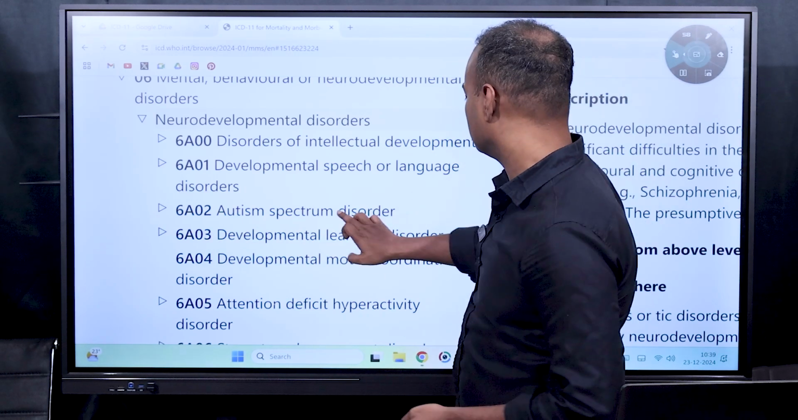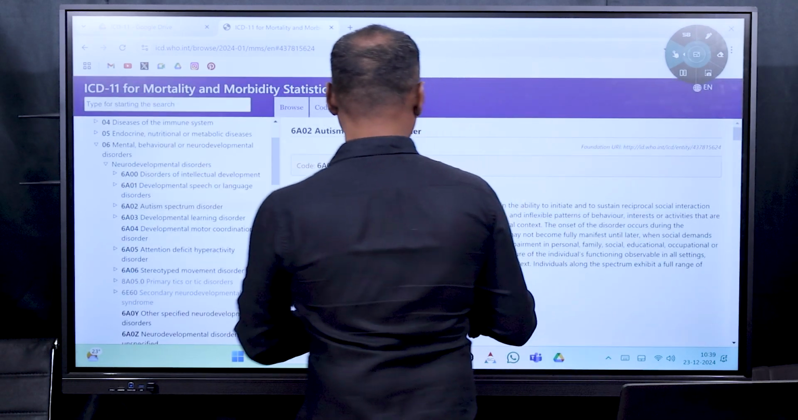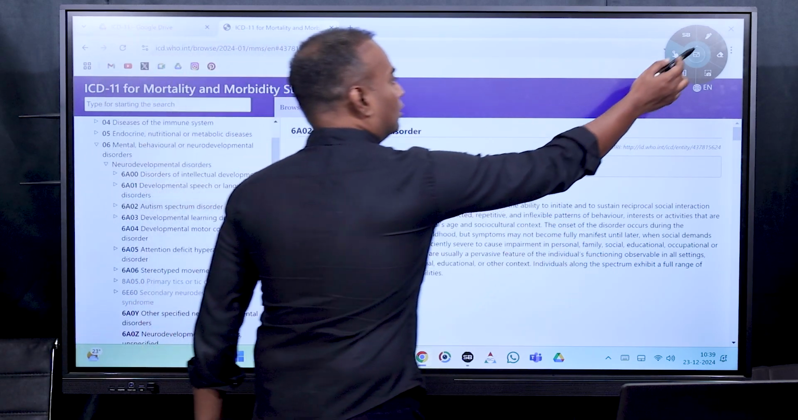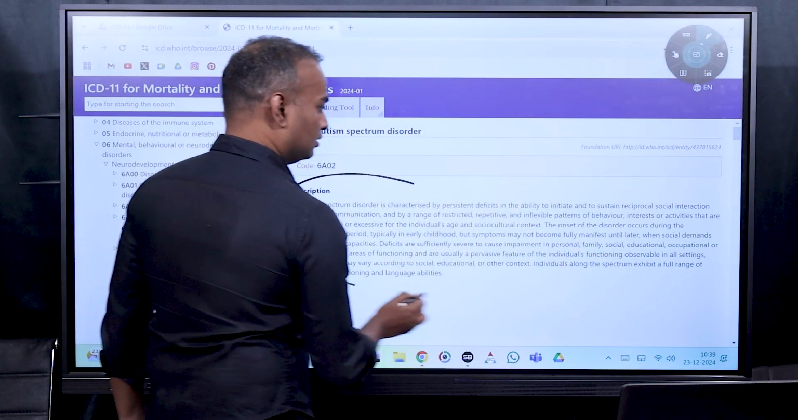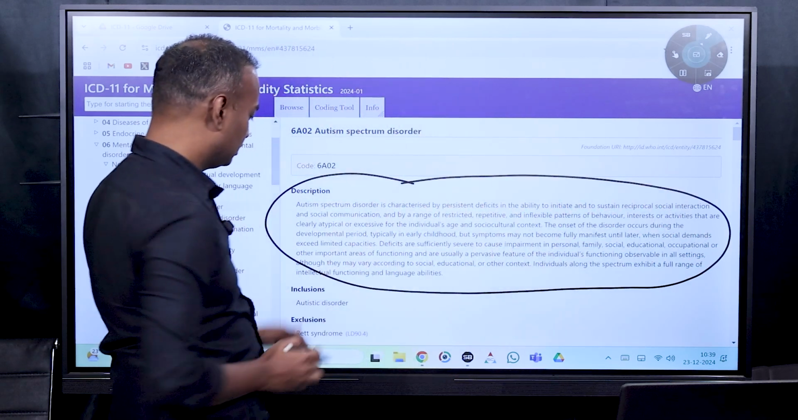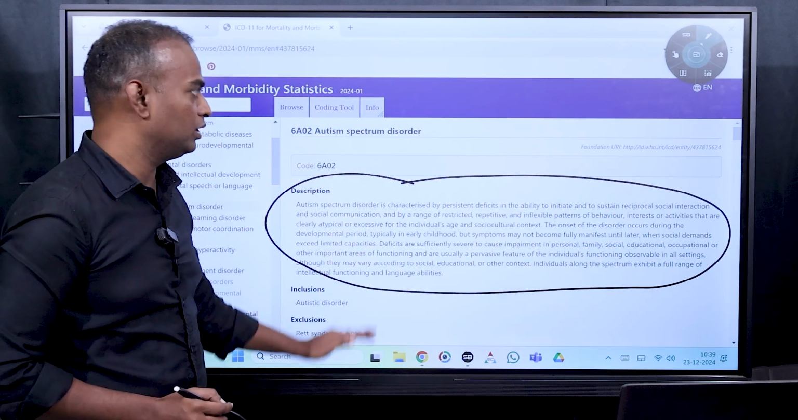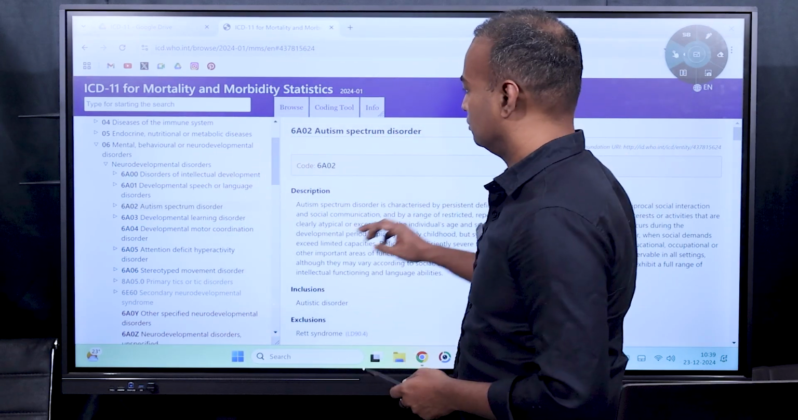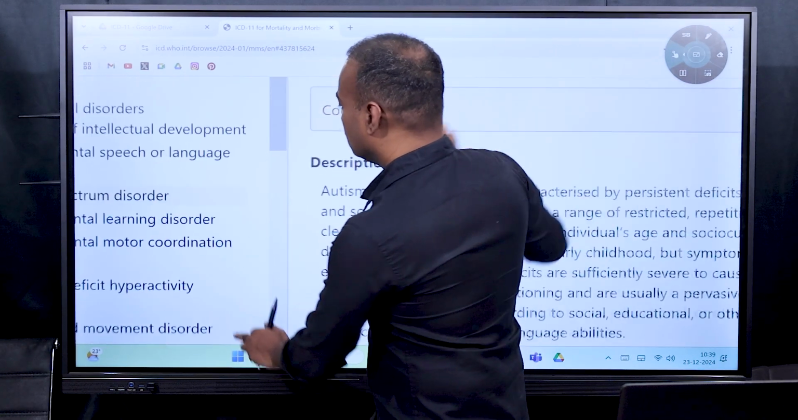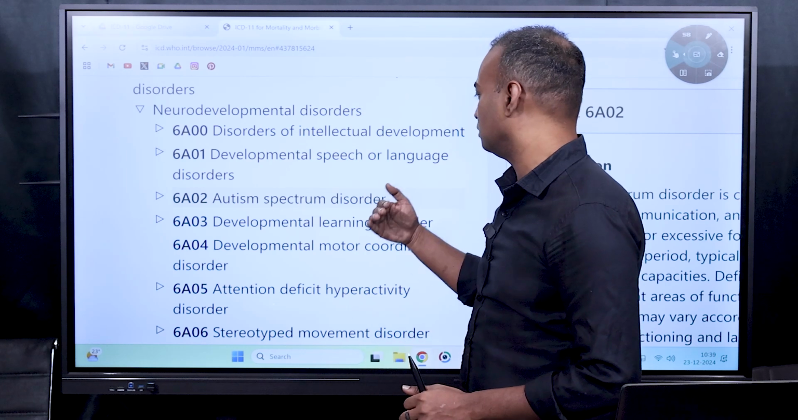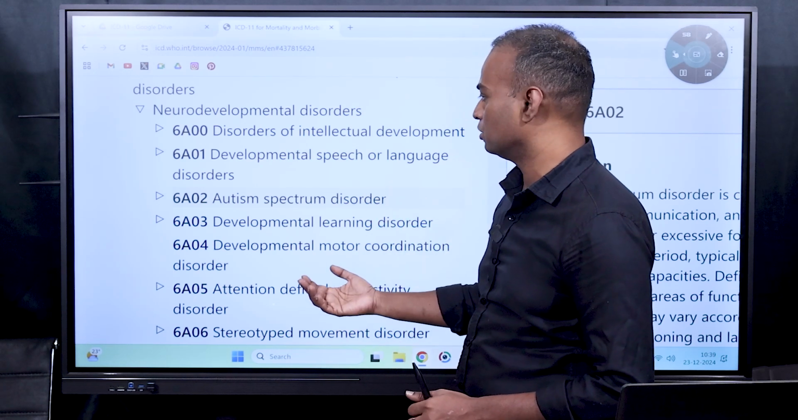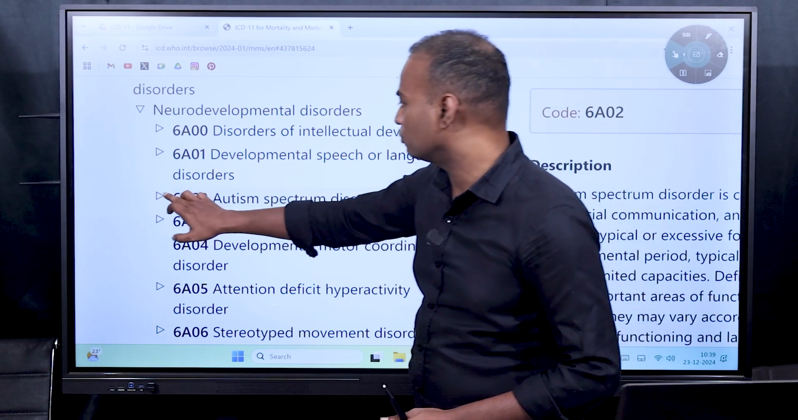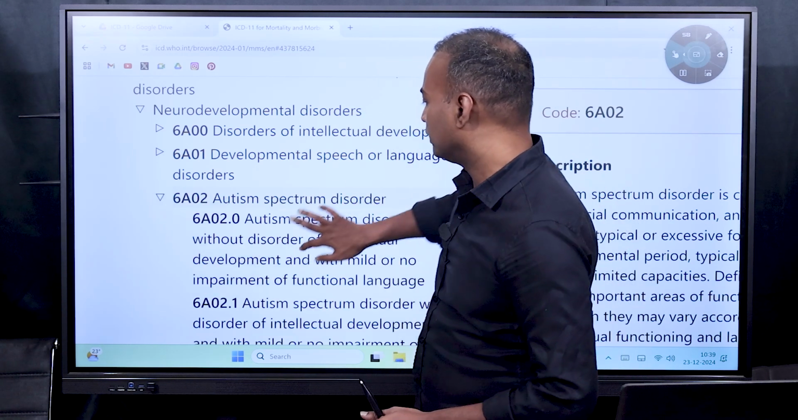Once you click on autism spectrum disorders, what you see here is it is clearly giving the definitions of autism spectrum disorder on right hand side. This is the description of autism spectrum disorders, and it is giving more details below it. And within autism spectrum disorder, there are variants. You can call it as variants, or you can call subunits within, or different autism spectrum disorders. You can see 6A02. This is the second level. Once you click on the arrow again here, you will get third level.